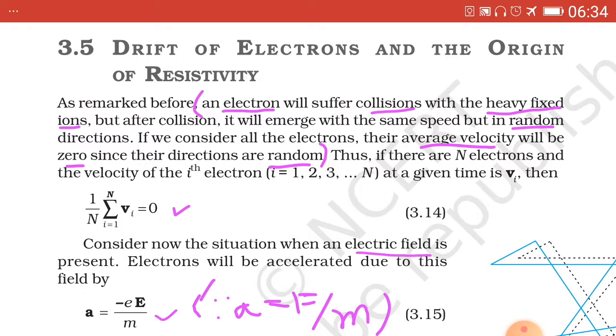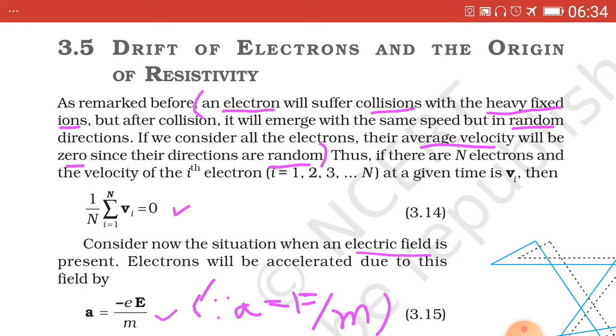Now we consider the situation when an electric field is present. Then electrons will be accelerated due to this field, given by a is equal to minus eE upon m. Why? Because we have the standard equation of acceleration, a equal to F upon m, and F is the force due to electric field, which is equal to charge multiplied by electric field intensity.